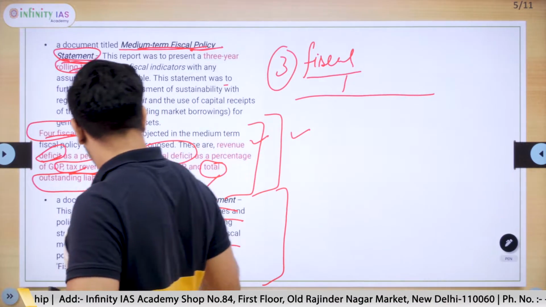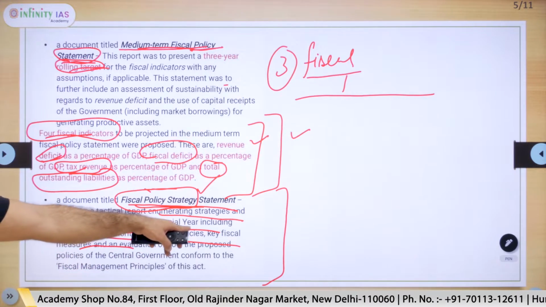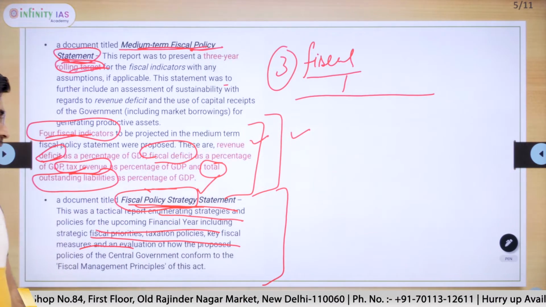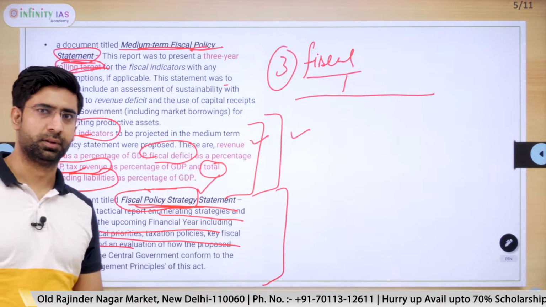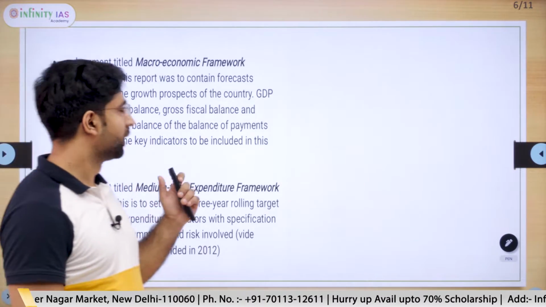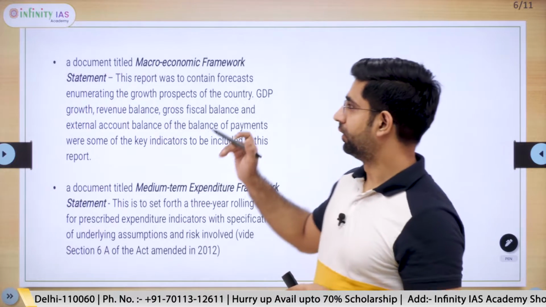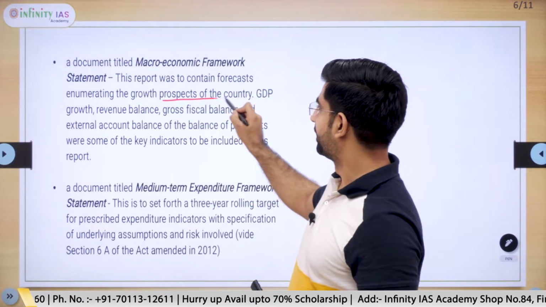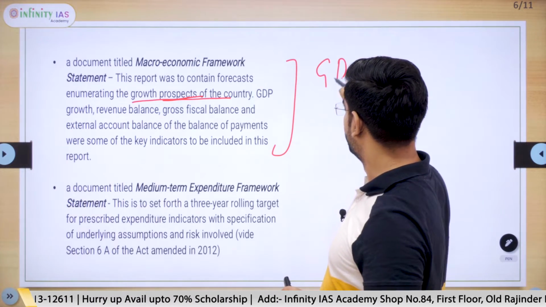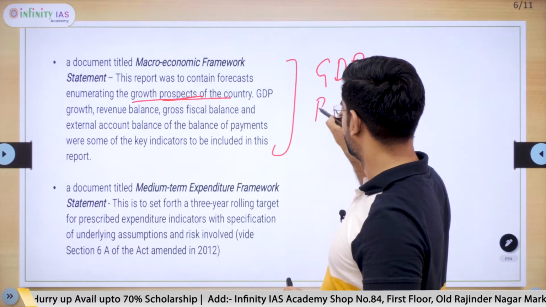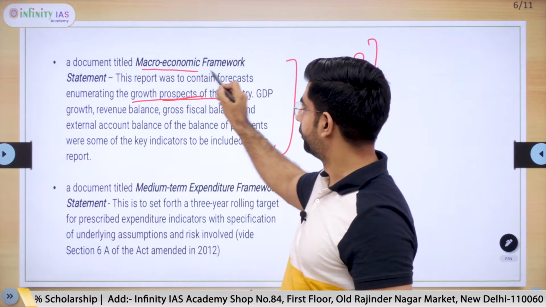It is a strategy for the upcoming financial year regarding fiscal priorities, taxation policy, key fiscal measures, and an evaluation of how the proposed policy of the central government conforms to the fiscal management principles. And the third document would be Macroeconomic Framework. It is a kind of forecast, prospects of the growth: how much GDP will grow, what would be the inflation, what would be the BOP. It shows the overall stability of the economy.